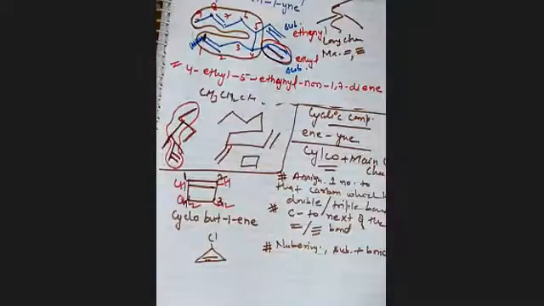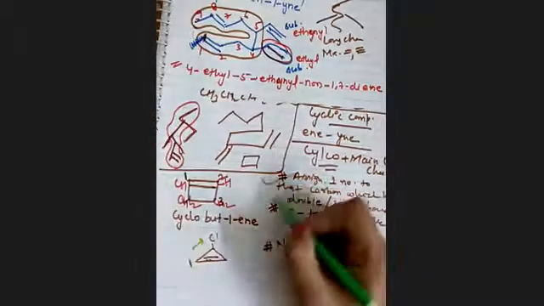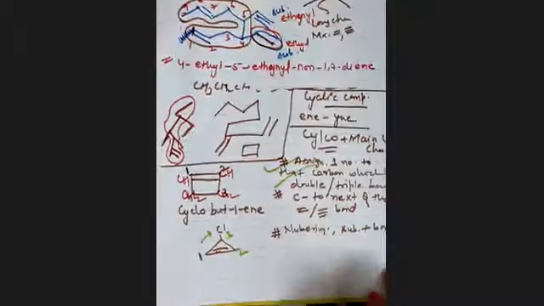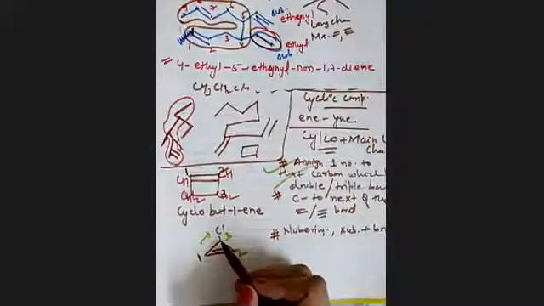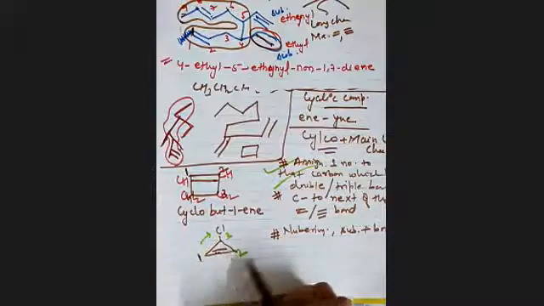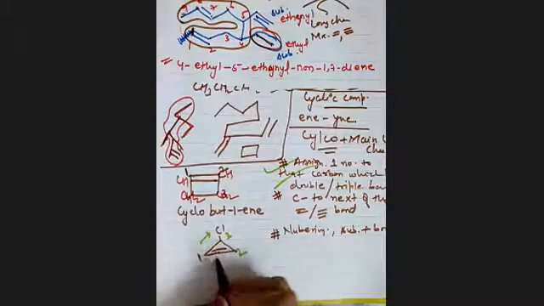So if we start with the numbering, first will be given to this. अब इधर नहीं जाएंगे, will not go this side. I've already told you in the first rule, second number will be assigned to the next carbon. Okay, so 1, 2, and 3. They will give you so many options, जिसमें इन्होंने क्लोरीन को फर्स्ट कार्बन माना है. They will give you options like this, जिसमें इन्होंने क्लोरीन को सेकंड कार्बन माना, फर्स्ट इसको माना, फिर इधर से करेंगे. ठीक है? They will give you so many options and you have to take out the correct one. Okay, so the correct is you give preference to the double bond first, then the substituent.